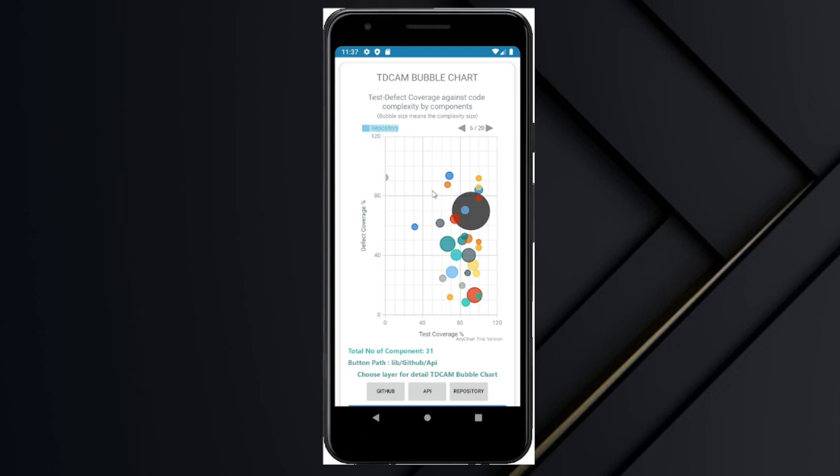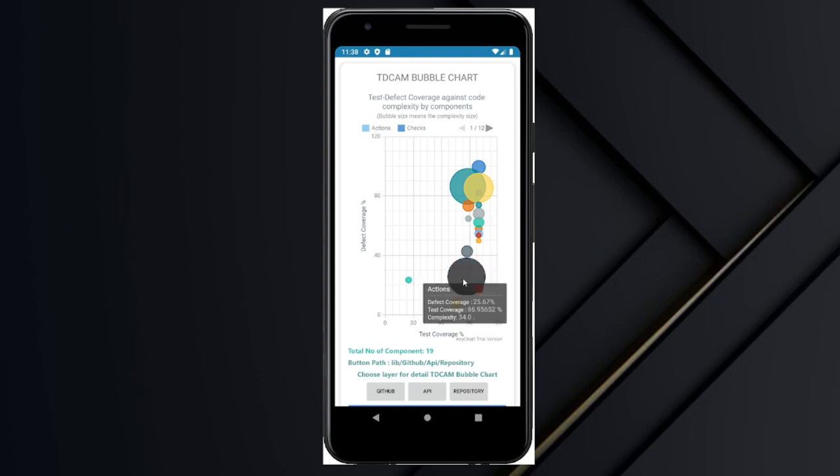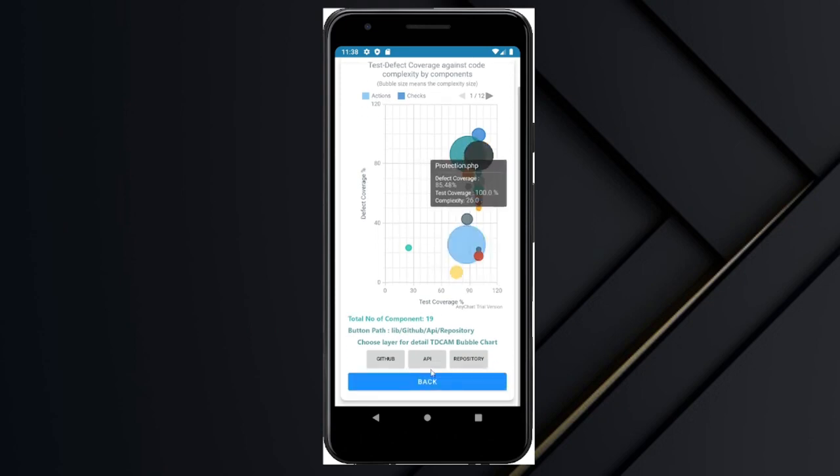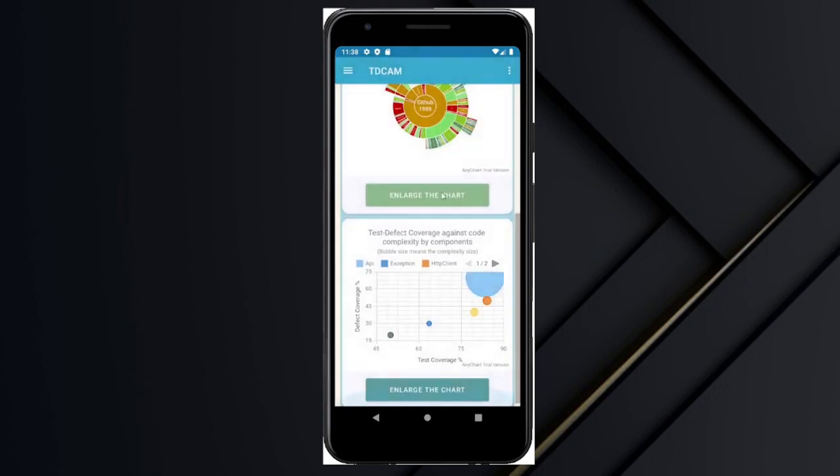Also, I decided to break this into smaller portions because this repository component's complexity is higher than 100. This will show you the total number of components inside this repository. As you can see, the complexity margin in here is not too large. It's around 30 and below. Then press back. To log out, you can simply press here. Okay, that's all.